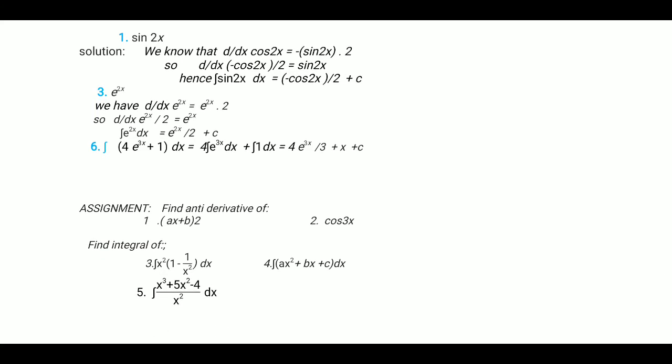Now we have some assignment questions. Read this chapter thoroughly and solve some questions.